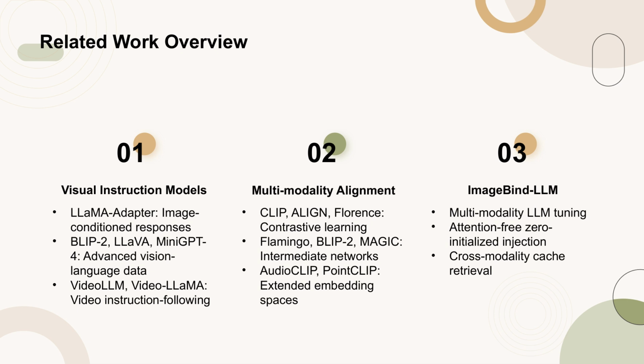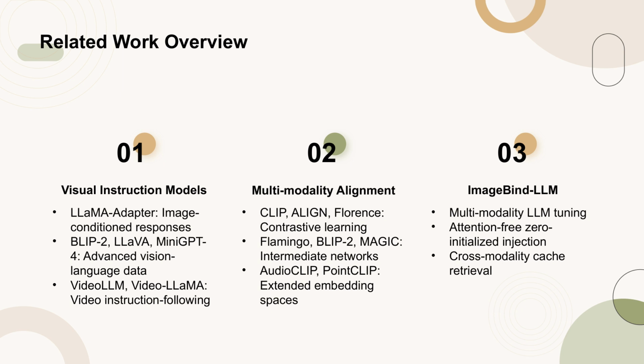On the topic of multimodality alignment, models such as CLIP, ALIGN, and Florence use contrastive learning to align image and text pairs. Flamingo, BLIP-2, and MAGIC employ intermediate networks to connect vision and language encoders. AudioCLIP and PointCLIP extend the embedding space to include audio and 3D point clouds. Our ImageBind-LLM advances this field by tuning a multimodality LLM with attention-free zero-initialized injection and cross-modality cache retrieval, enabling widespread applications across various modalities.